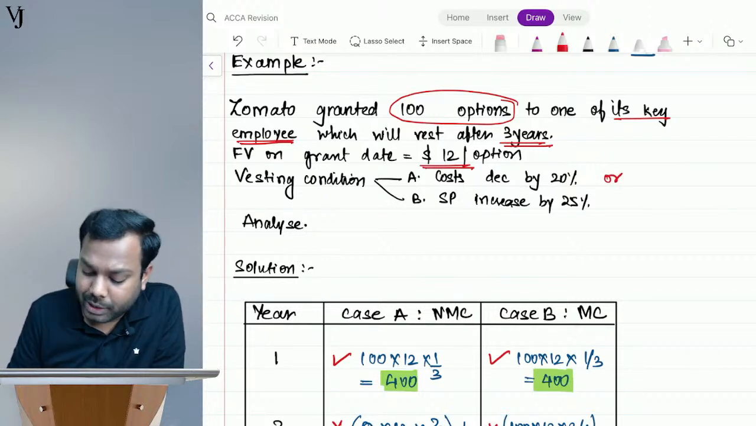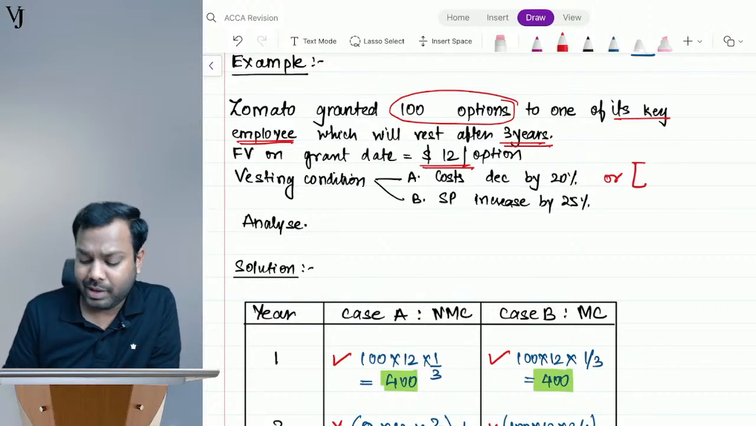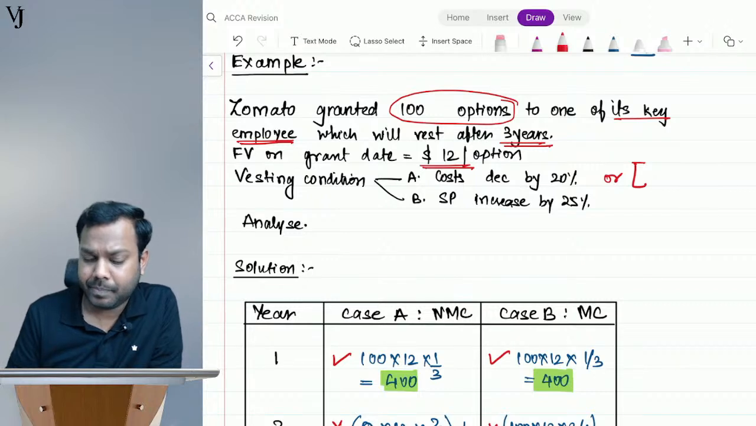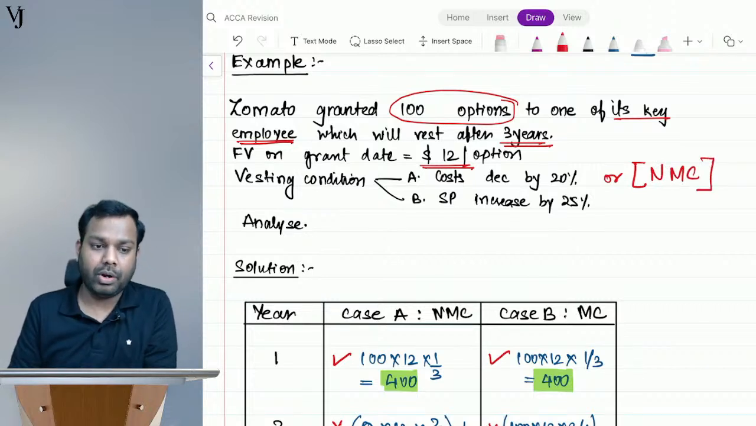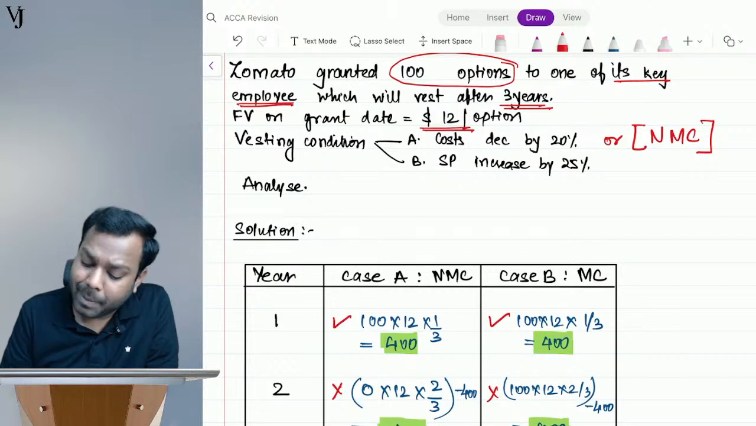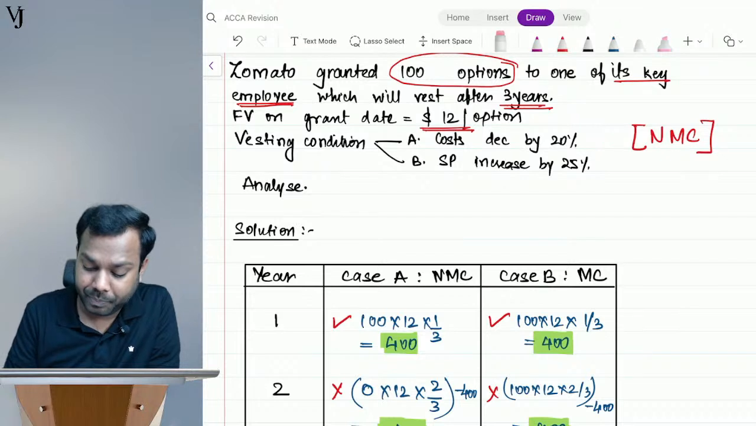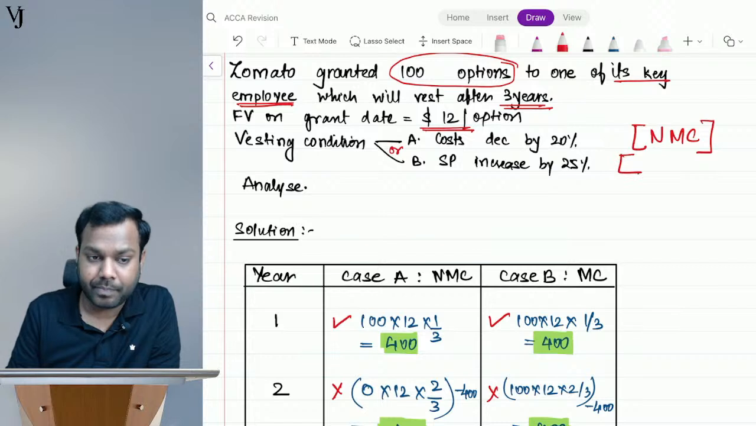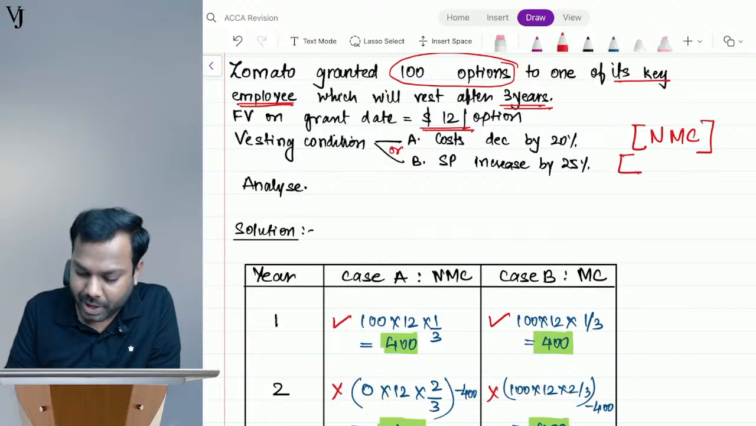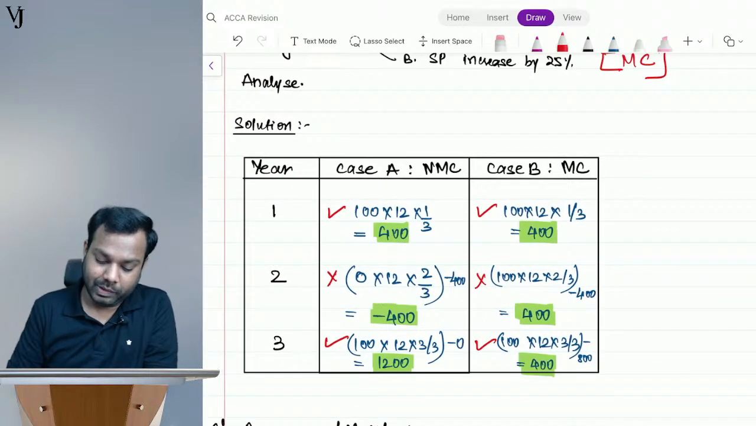Case A is cost decreased by 20%. Tell me, is it a market condition or a non-market condition? It's a non-market condition. Very good, Nutan. Now, if share price increased by 25%, is it a market condition or non-market condition? Very good, Neha. So it's a market condition. Now, analyze. Let's see what happens.